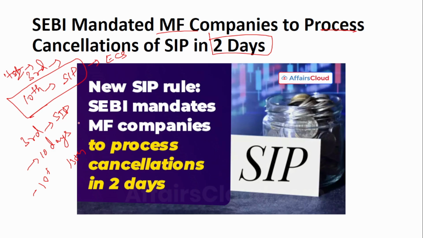So he will think that SIP will not happen on the 10th of that month. But usually since it takes 10 days, the SIP will happen on the 10th. So when the ECS is triggered, and if the money is not there in the bank account of the customer, then charges are debited because ECS will bounce back, right? So in that case, charges will be debited from the customer's account. So it is an extra charge for the customer account. So in order to reduce that financial strain for the customer, this cancellation period is planned to be processed in less than 2 days compared to the previous 10 days.